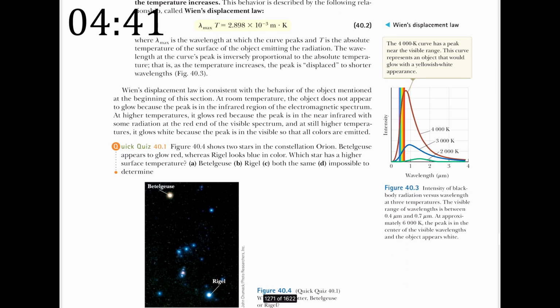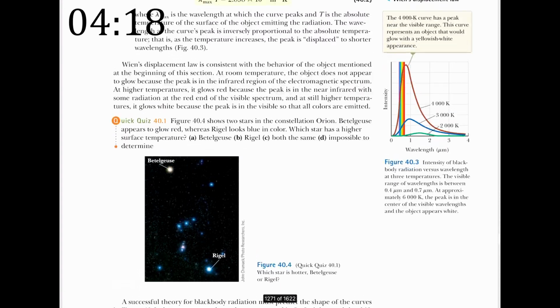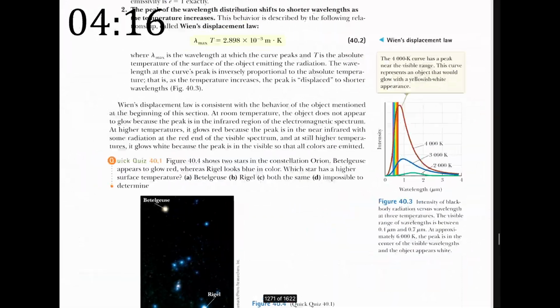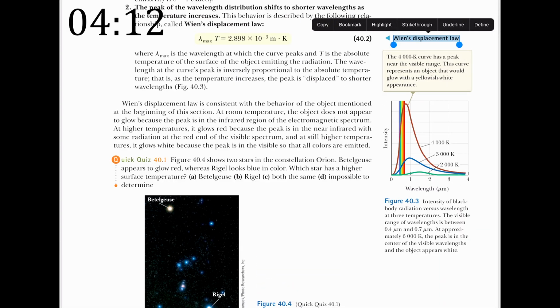Okay, let's take a look at this graph. We have wavelength on the x-axis and intensity on the y-axis. And we have a couple of interesting curves here, and they show 4,000 K, 3,000 K, 2,000 K. K, I think, refers to temperature in units of Kelvin, not Celsius, not Fahrenheit, not anything else. Kelvin is normally the physics unit used. Interesting graph. I'm going to keep a mental picture of this graph because I think it might be important to this section. And it says Wien's displacement law.